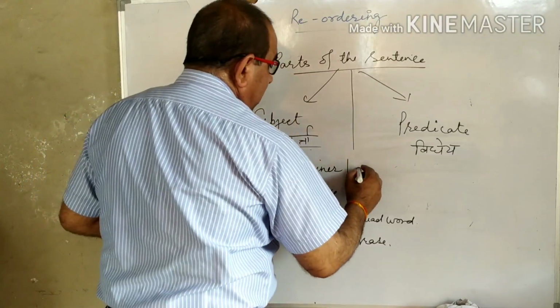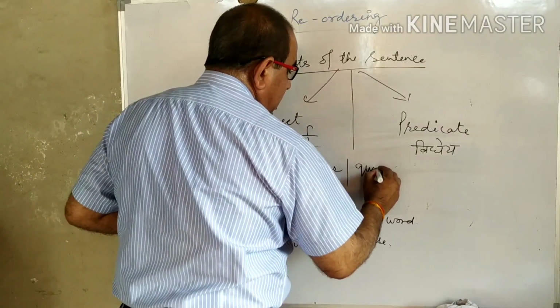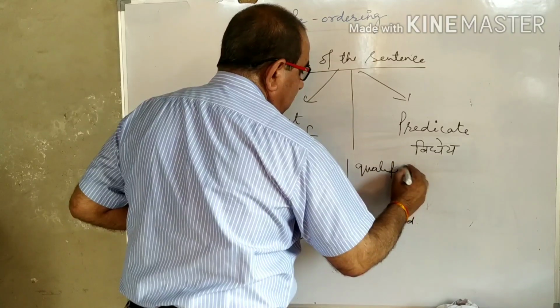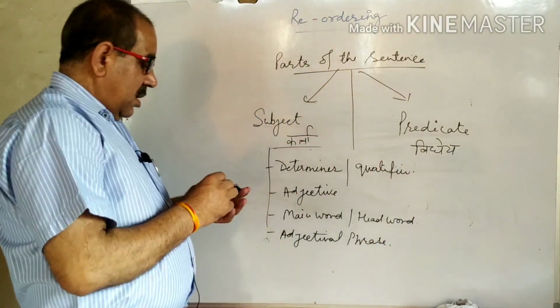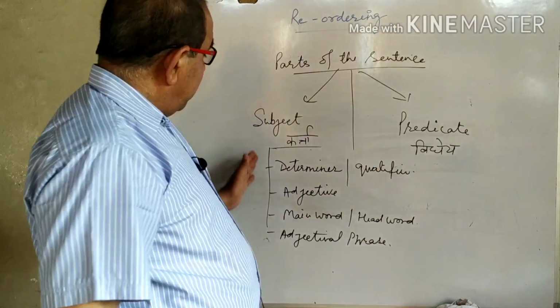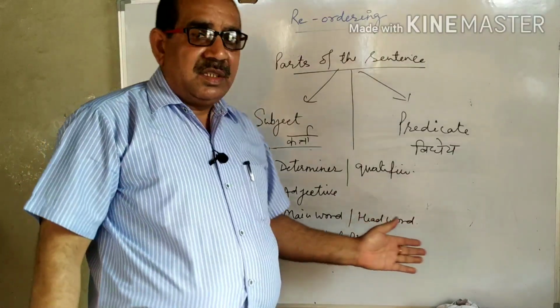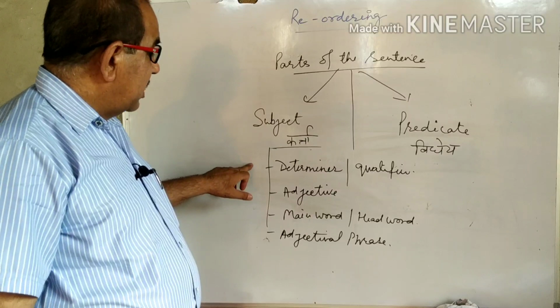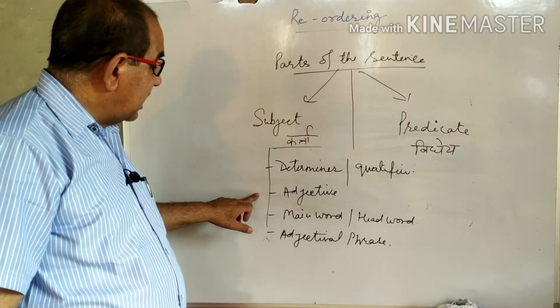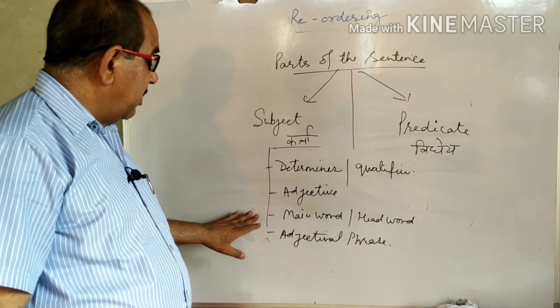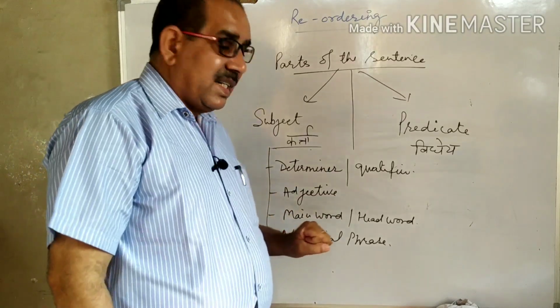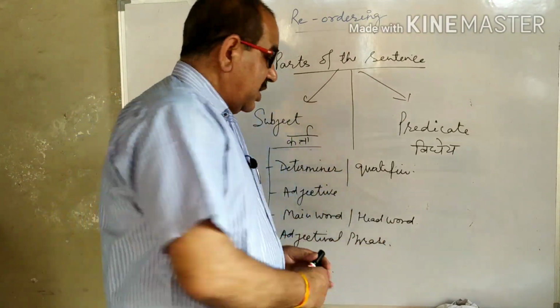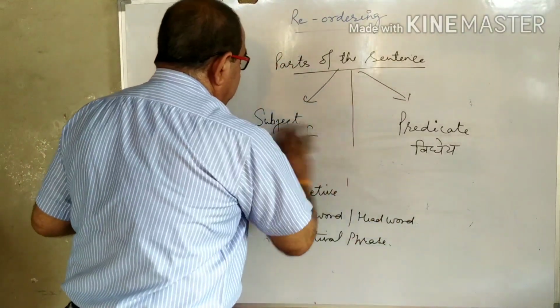Determiner is also called qualifier. If all 4 parts of a subject are given in a sentence, the sequence is: number first determiner, number second adjective, number third main word, and number 4 adjectival phrase. Let's study one by one.